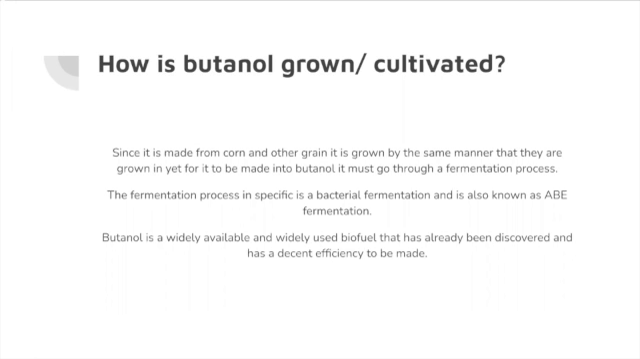So butanol is grown pretty much the same way that corn and those barley and wheat products are grown. So obviously you would plant it and grow it up to its max extent, and then they would harvest it, grind it up, and then put it through an ABE fermentation process, which I'll talk a little bit more about later. It's pretty widely available and widely used as a biofuel, and it has a decent efficiency of being made. So it has a lot of positives to it as far as the cultivation of it.